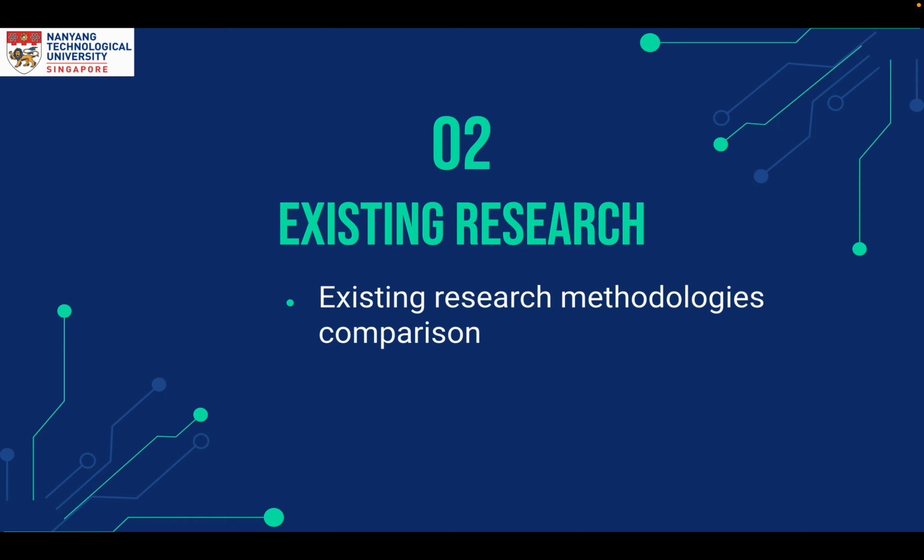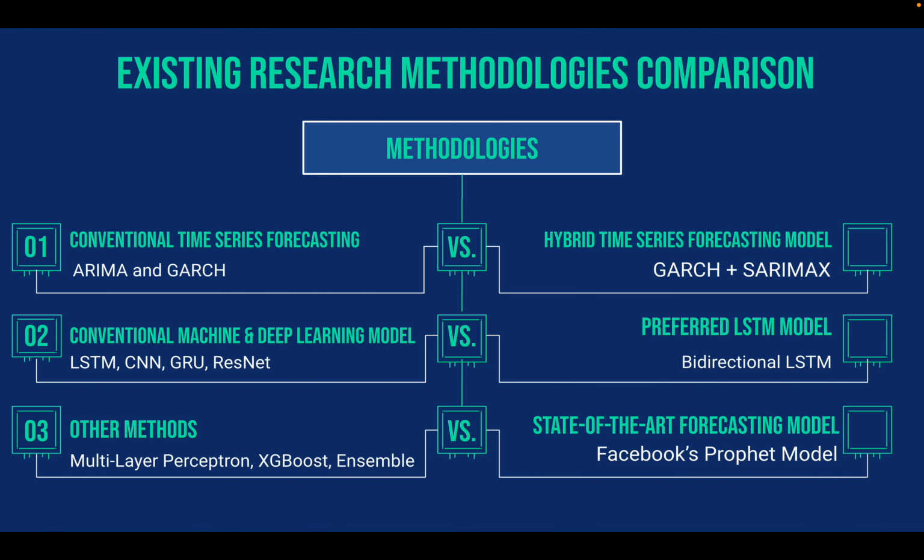We now move on to the second section of our presentation, which includes a comparison of the methodologies used in existing studies. After reviewing many papers, we could make out that the traditional models are not very good at predicting crypto prices due to its high volatility, and that instead of using these models as it is, we should try to improve these existing techniques.